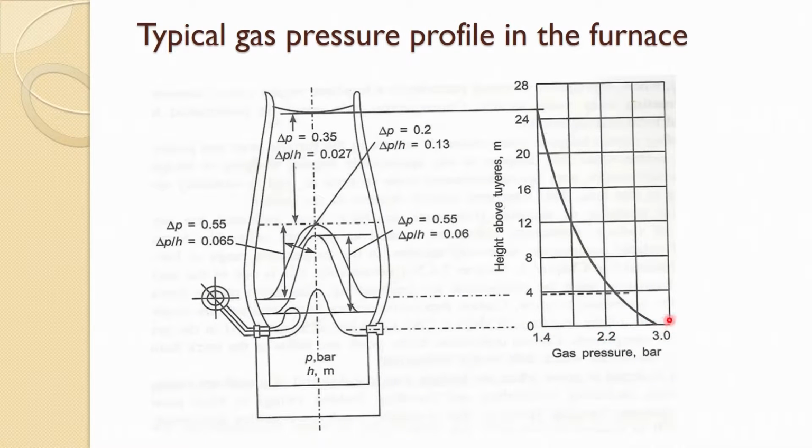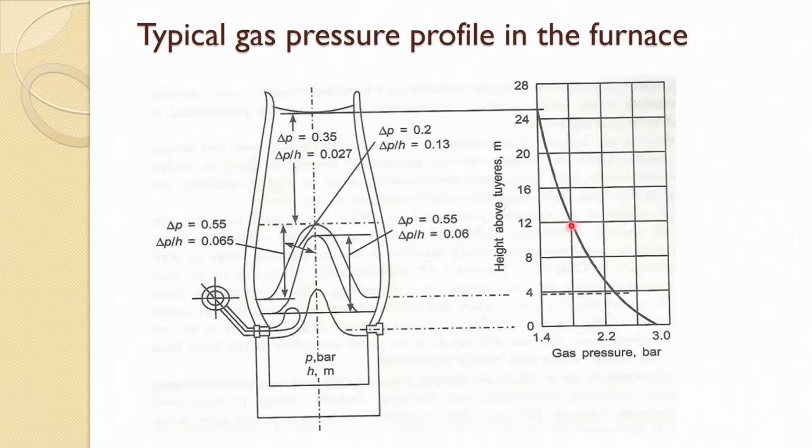And if you look at the normal gas pressure from the injection point, this is at a fuel level of about 2.5 or close to 3, and you can see that within almost the first 12 meters the pressure drops by almost 50%, and in the remaining 14-15 meters it drops just about 0.2 bar, hardly 10%.